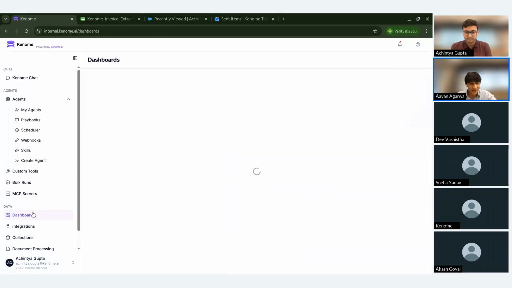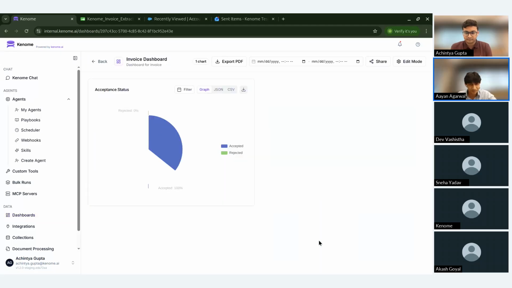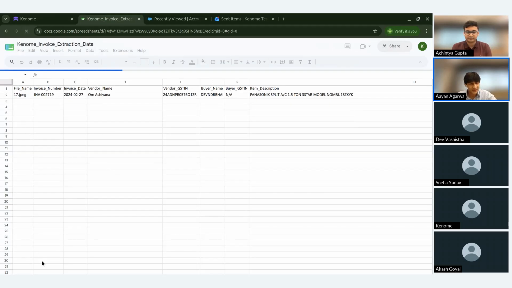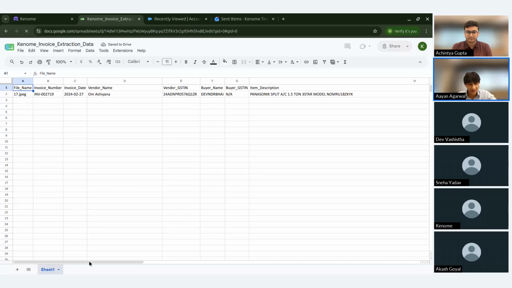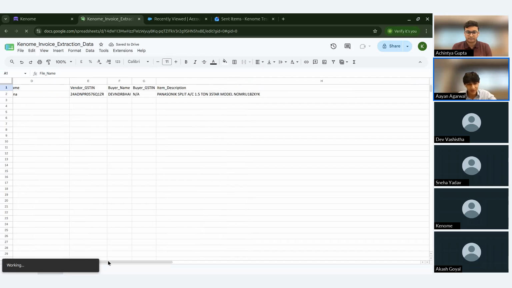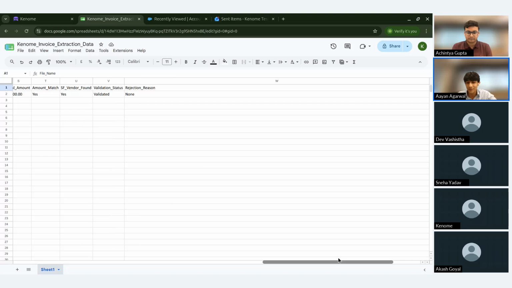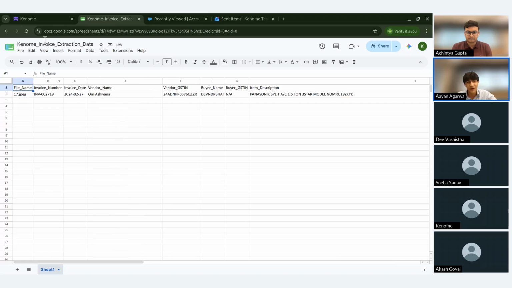If I'll head on to the dashboards, I can actually see that my dashboard has been updated. And if I'll go on to Google Sheets, I can see that the invoice I uploaded has actually been validated, right? And it contains all the necessary details that I want. So this playbook basically helped us automate all of that work.